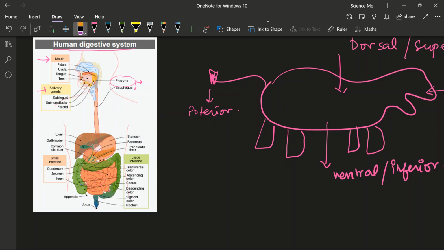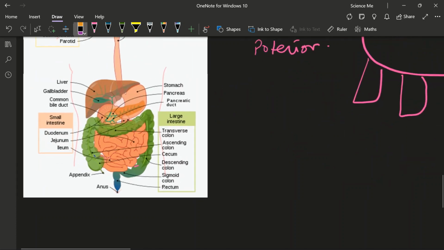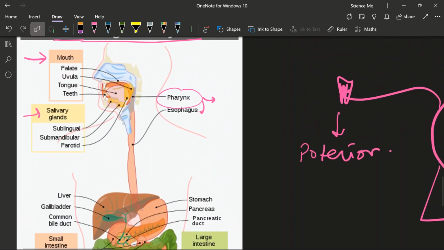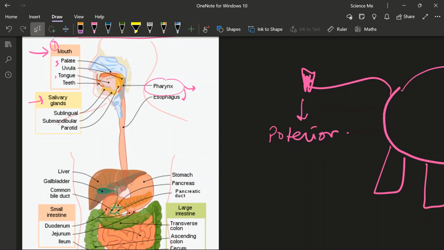Alright. So we have to do this in detail. But right now, we're just giving you the overview of what parts we have. First, today we are going to do mouth in detail. What is palate, what is uvula, what is tongue, what is teeth, functions of teeth, tongue, palate, rugae, everything will be comprising of your mouth.